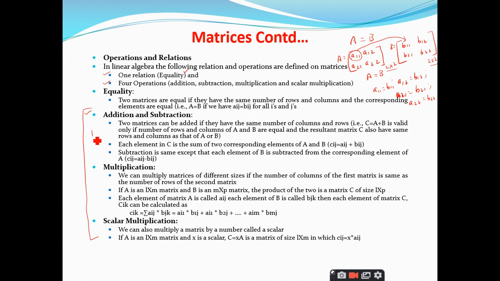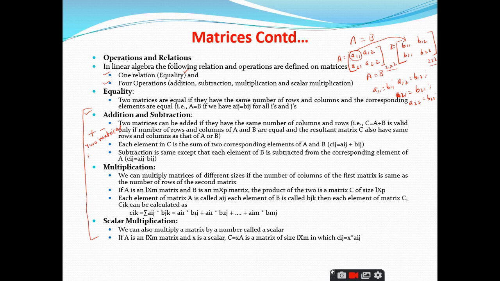So, in addition and subtraction of matrices, the two matrices should match in their dimensions. Dimensions means rows and columns. So, if the first matrix is a 3 by 3 matrix, what should be the dimension of the second matrix?